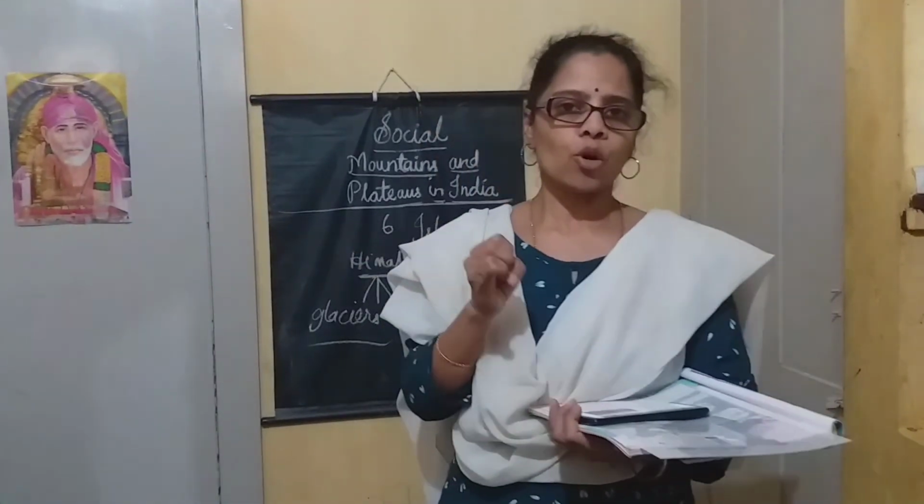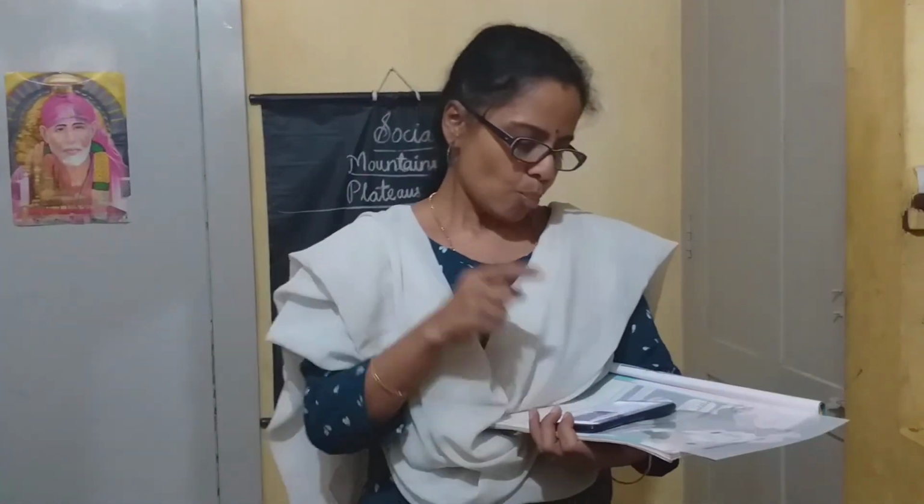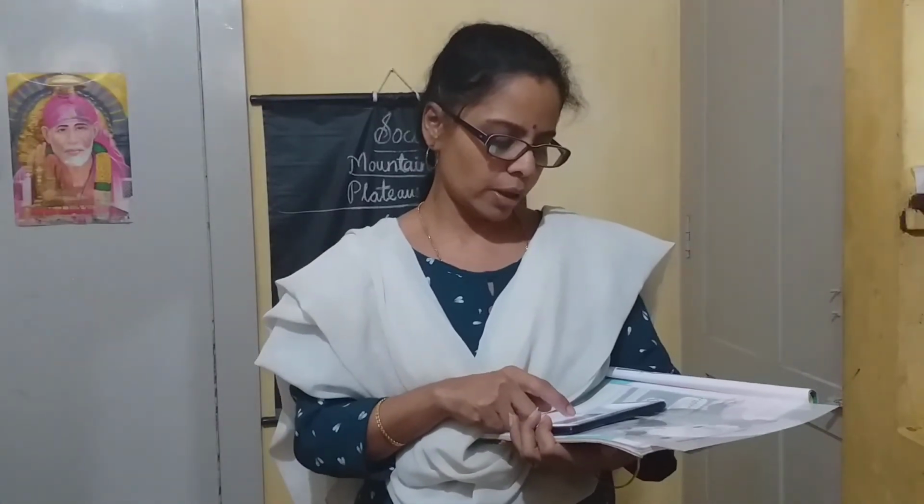Tea plantations. So here tea is grown. Tea plantations, especially in the states of Assam and West Bengal, and orchards of apples and peaches are common here. So what is grown here? Tea is the main crop grown in this place. Most people here live in the beautiful hill towns that also attract many tourists during summer months. They are called hill stations. What are they called? Hill stations.